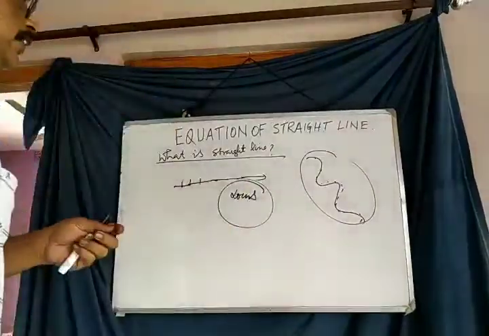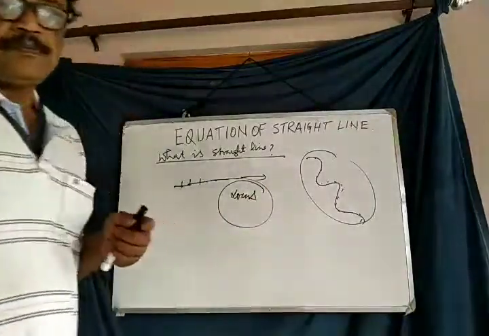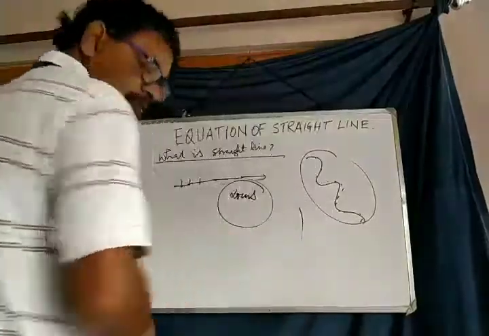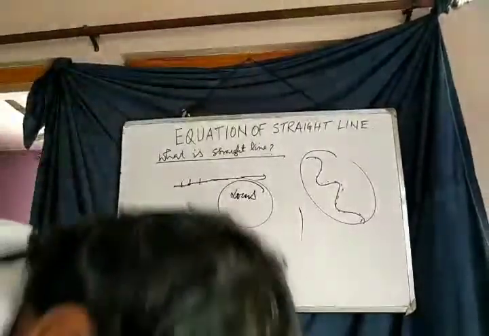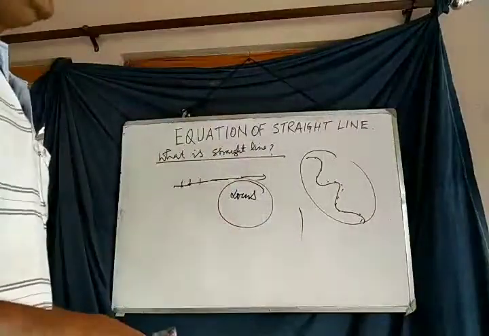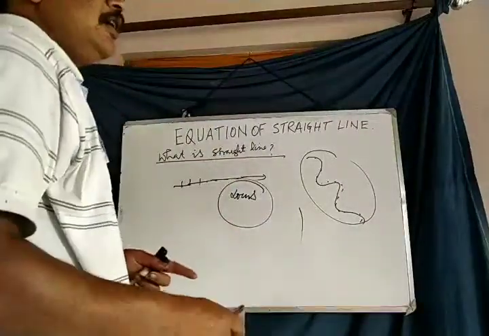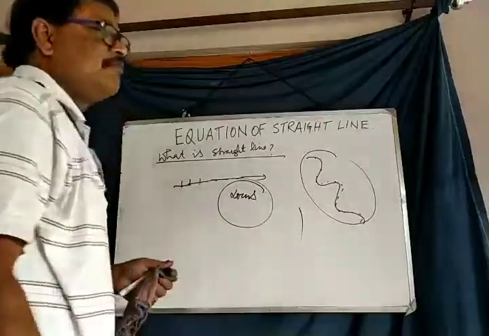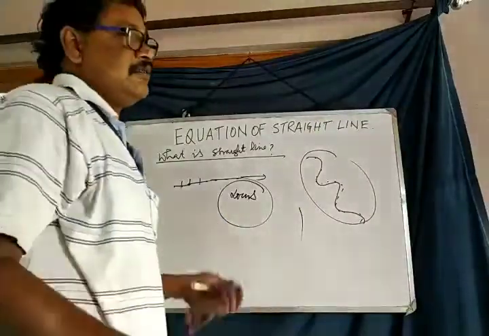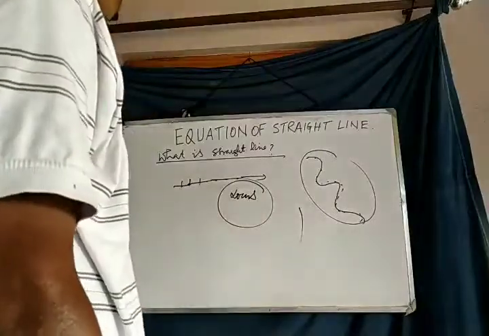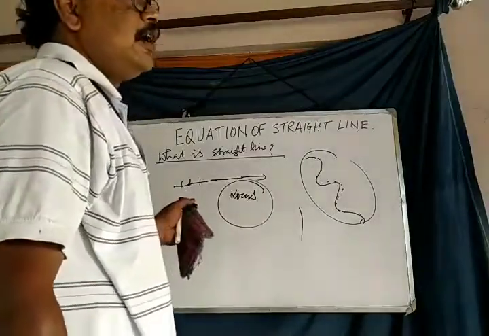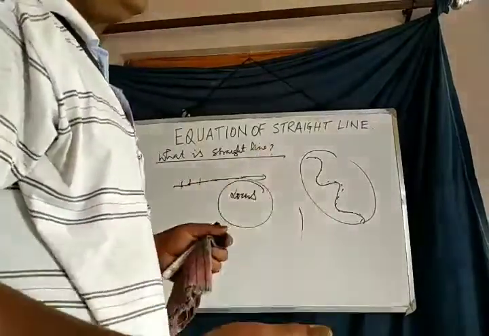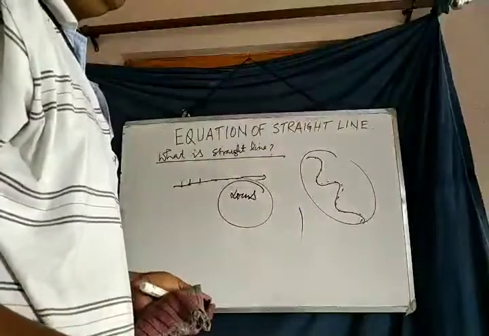Locus means the path of the moving point. Therefore, if we place it in a Cartesian system, we get the equation of the locus. When a point moves without changing any direction in several conditions, then the equations of the locus are called the equations of the straight lines for each condition.